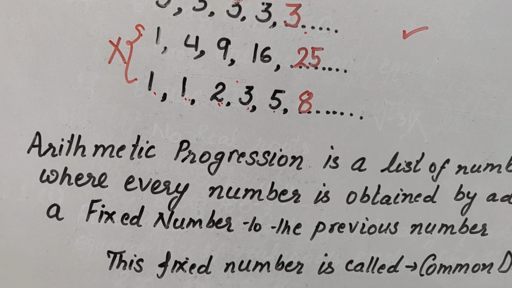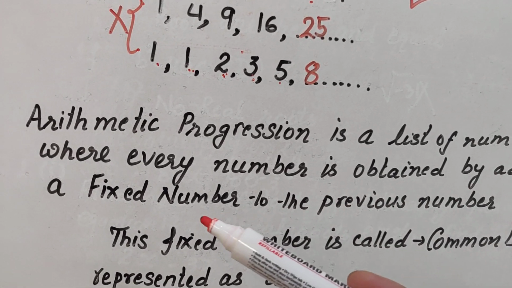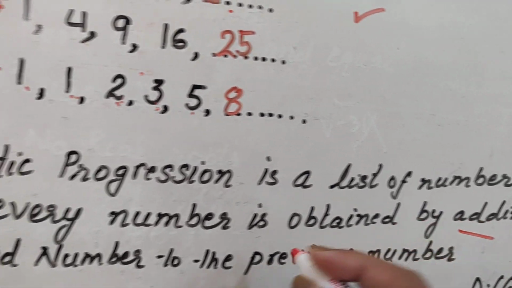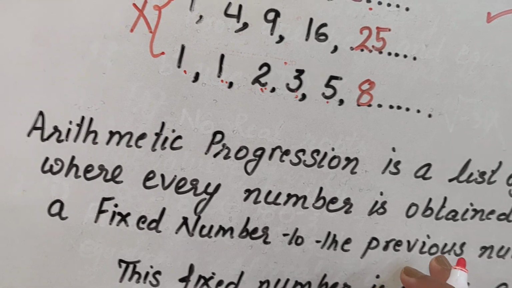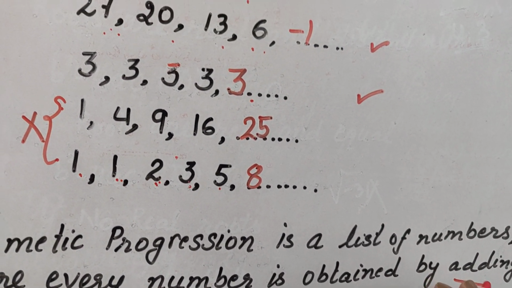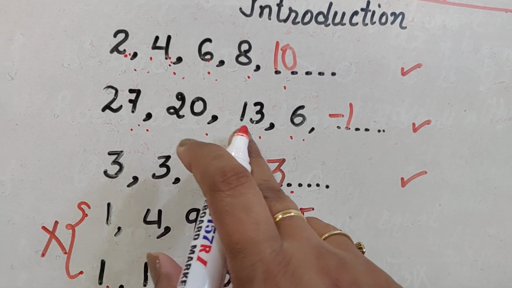So once again, let us see the definition of arithmetic progression. It is a list of numbers where every number is obtained by adding a fixed number to the previous number. Now, what is the meaning of adding? You will say, here we are subtracting. How can you say that we are adding?